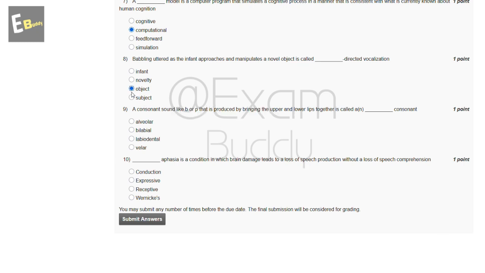Now the ninth question is: a consonant sound like B or P that is produced by bringing the upper and lower lip together is called a dash consonant. These are the options, and the answer of our ninth question is B, bilabial. Now the tenth question is: dash aphasia is a condition in which brain damage leads to a loss of speech production without a loss of speech comprehension. These are the options, and the answer of our tenth question is B, expressive. Now submit your answer.